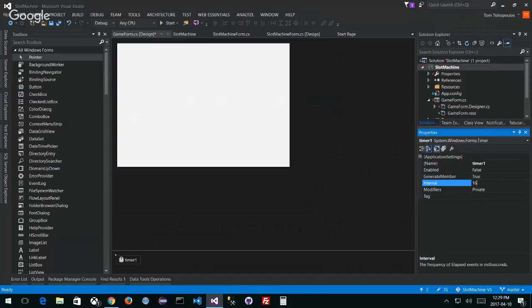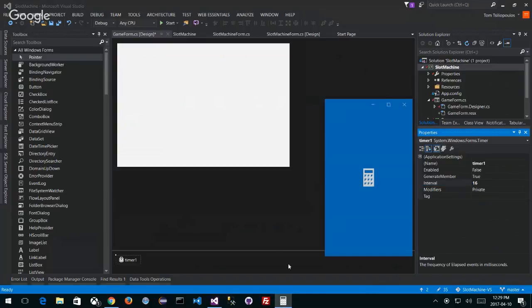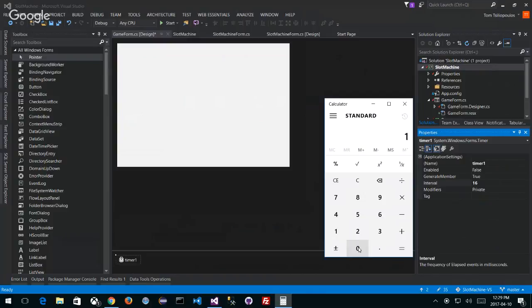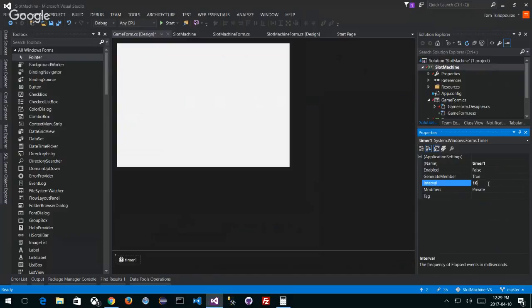And if you actually do the calculations, for those people who want to know the exact amount, you can take 1,000 milliseconds, or 1 second, and divide that by 60, right? And you get approximately 16.6666 milliseconds. So we want to put something in here. Now, can I put in an interval like 16.667? If you notice, the property is invalid because it's looking for an integer, right? So anything between 16 and 17, you're okay. I'm actually trying to push a little faster than 60 frames per second, but I just want to use 16, okay?